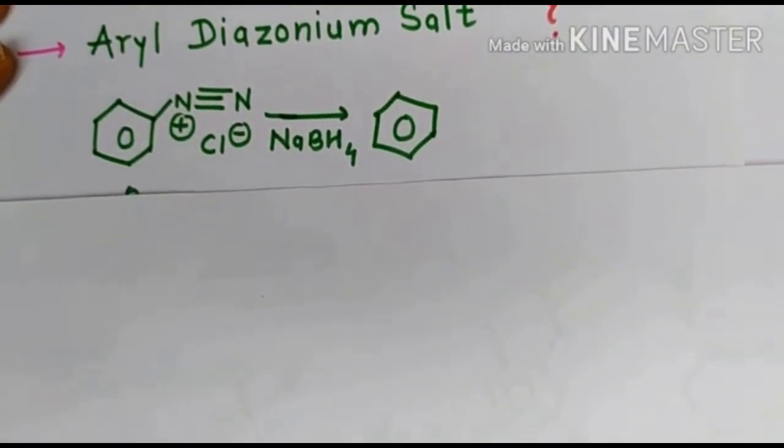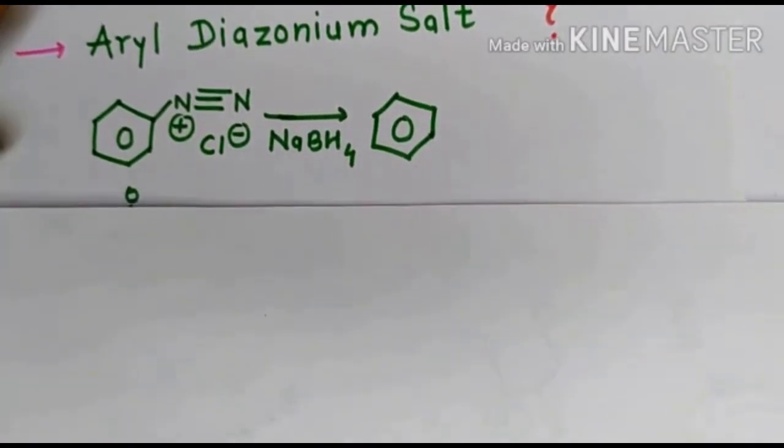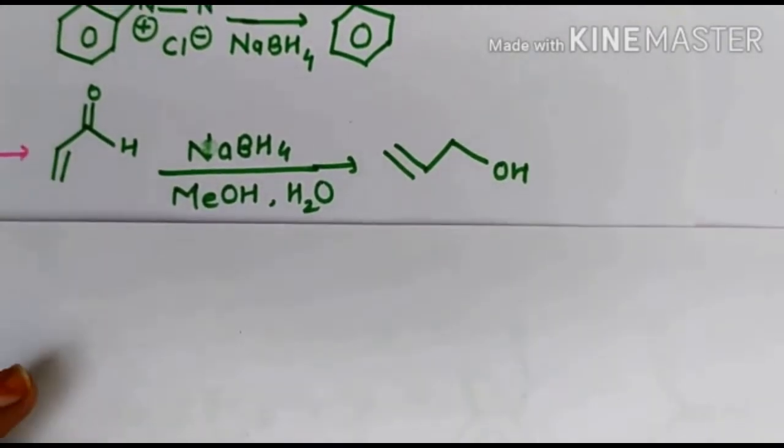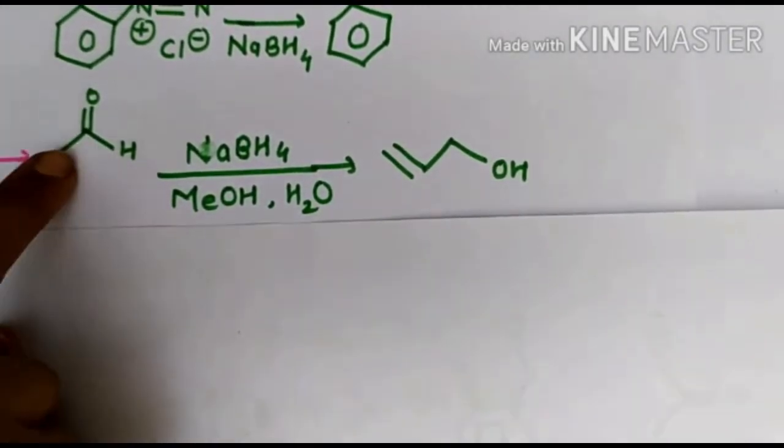So, what happened when the alpha beta unsaturated carbonyl compounds reacted with sodium borohydride? As we saw in the earlier case of lithium aluminum hydride, the reaction is totally temperature dependent. At lower temperature, only the carbonyl group gets reduced, and at room temperature the carbonyl group as well as the double bond get reduced. But in the case of sodium borohydride, the double bond does not reduce, only the carbonyl group gets reduced.